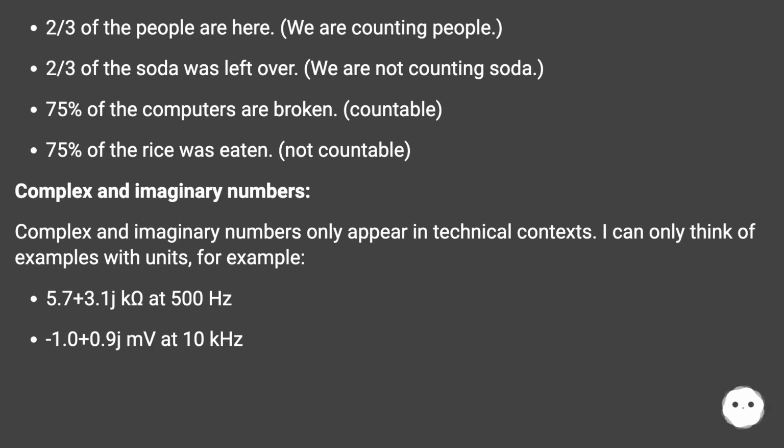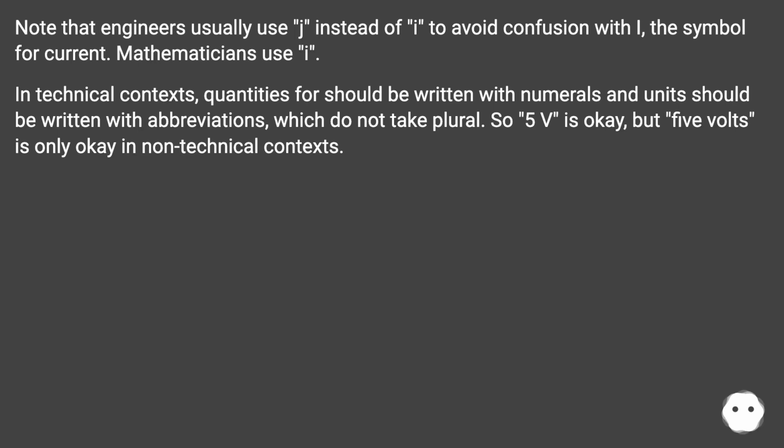Complex and imaginary numbers only appear in technical contexts. I can only think of examples with units, for example, 5.7 + 3.1j kΩ at 500 Hz, or -1.0 + 0.9j mV at 10 kHz. Note that engineers usually use j instead of i to avoid confusion with i, the symbol for current.